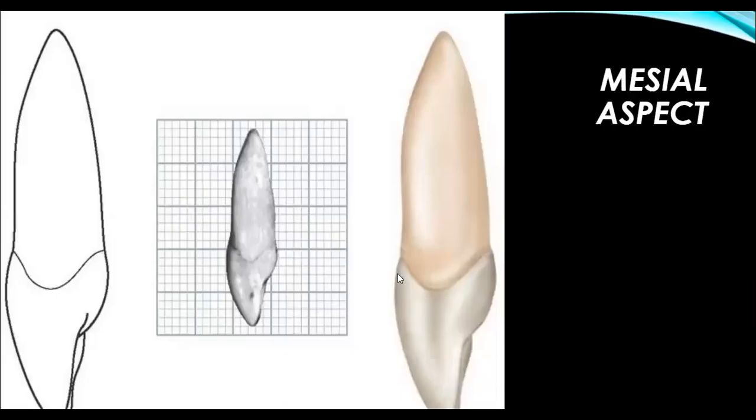This is the highest degree of curvature shown in the mesial aspect of the maxillary central incisor. This cervical curvature is greater on the mesial surface of this tooth than on any surface of any other tooth in the mouth, right?